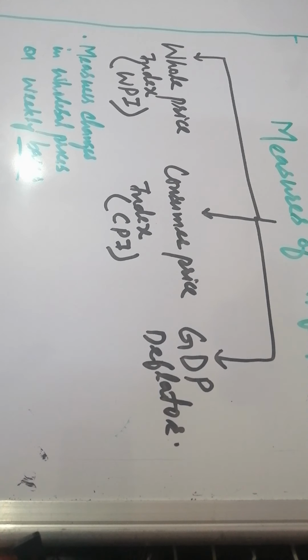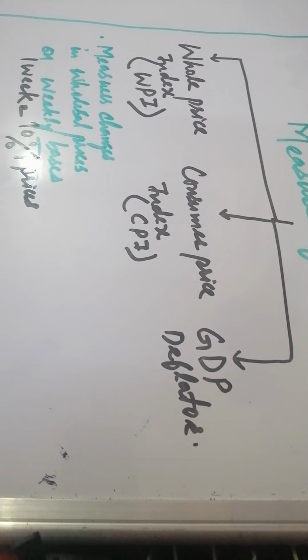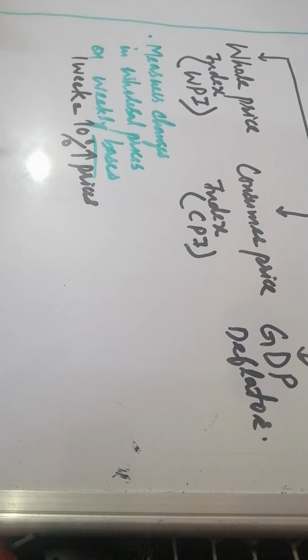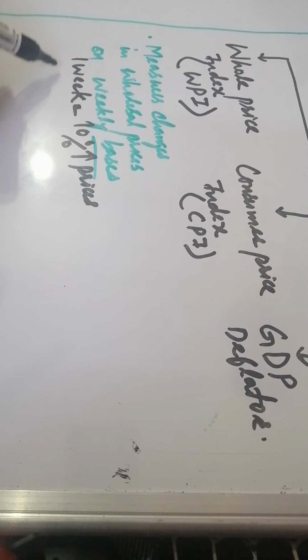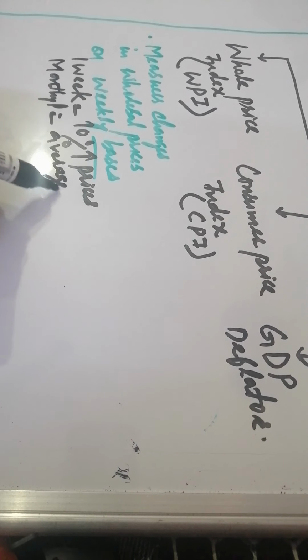For example, in 1 week there is a 10% increase in the prices. Then in 1 month there are 4 weeks, so the monthly figure will be the average of 4 weeks.